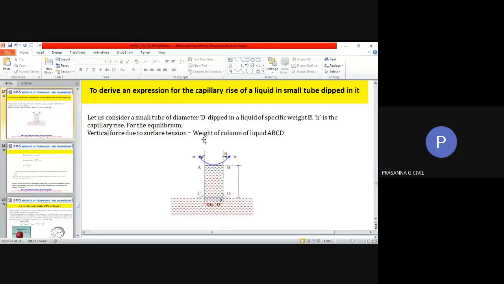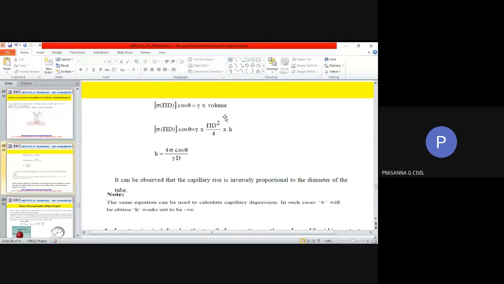Now, as I told earlier, pi d square by 4 into h into, either you write rho into g or you write gamma, either way you will get the weight. That has to be equated to pi d into sigma into cos theta. So let us look at what happens. Here we have used gamma only and the volume. So from pi d square by 4 times h, your h ends up as 4 sigma cos theta divided by, either you write gamma or you write rho g.